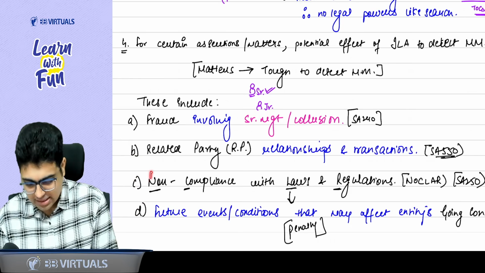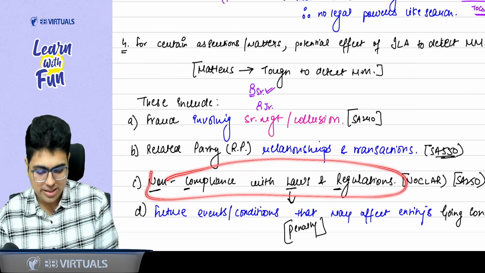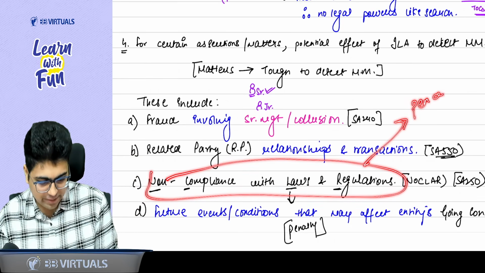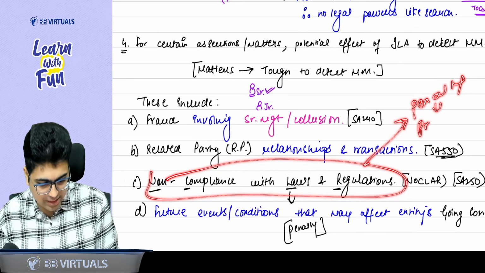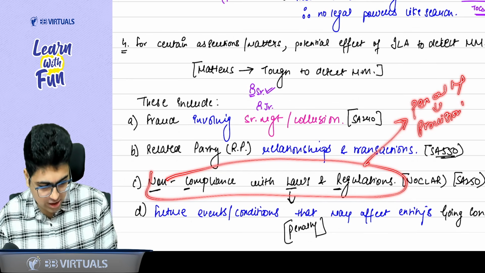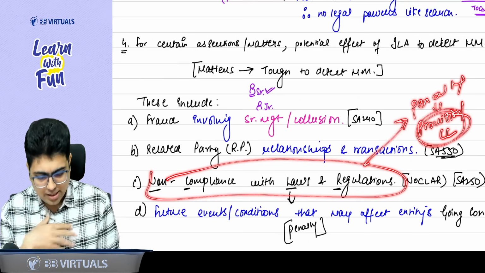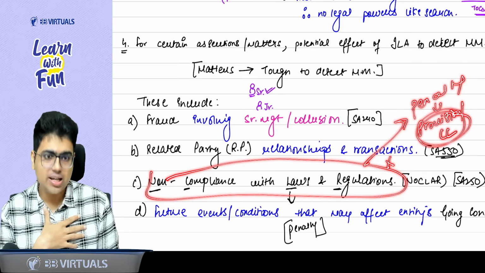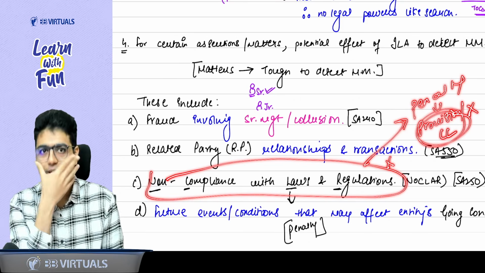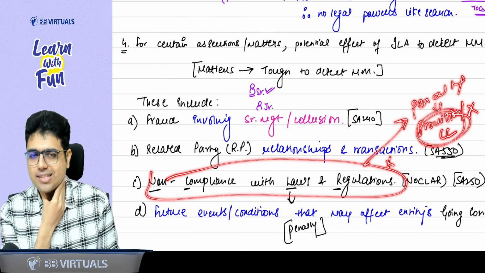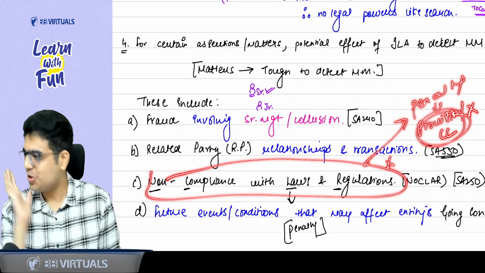Similarly, if there is non-compliance with law and regulation, it will lead to a penalty which requires a provision or contingent liability in the financial statements. And if the management does not disclose this non-compliance and does not create this provision, again it can lead to a material misstatement which is difficult to detect.